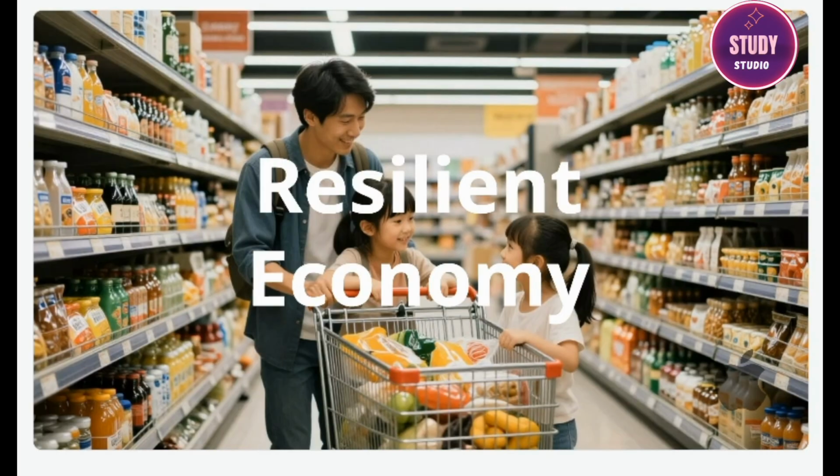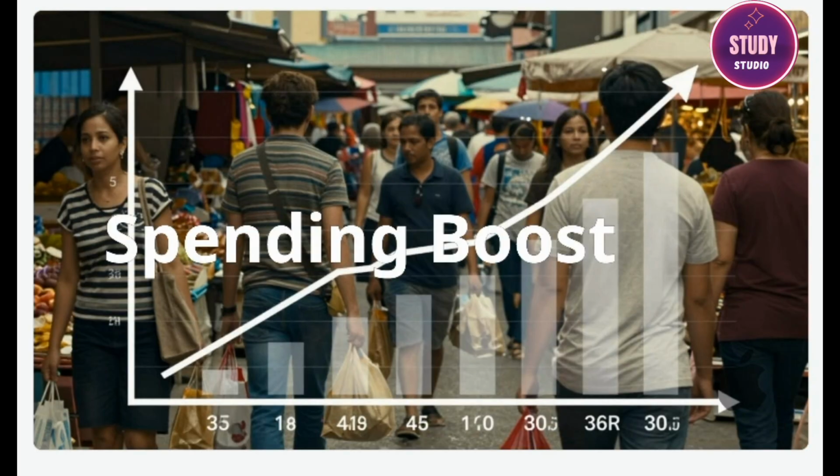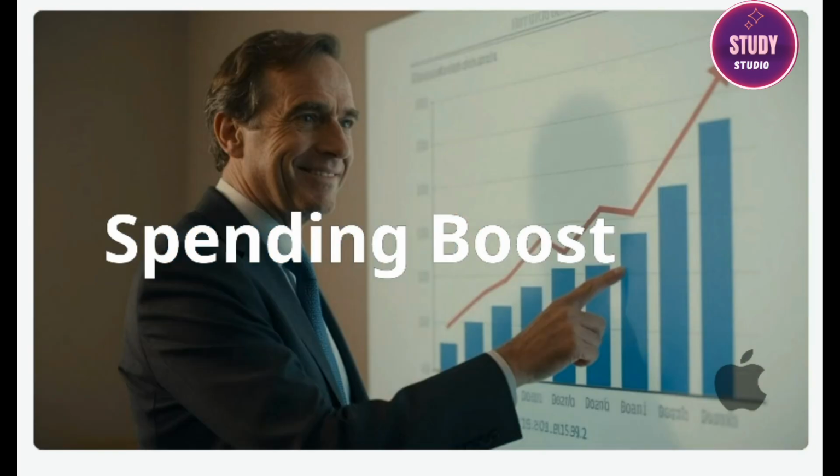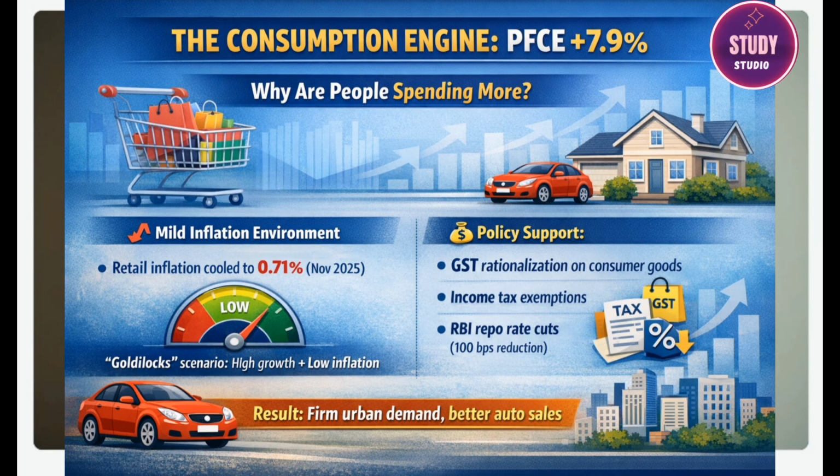What's behind this spending boost? First, a period of mild inflation increased people's purchasing power. Retail inflation cooled down through 2025, even dropping to a record low of 0.71% in November 2025. It's what economists love to call a Goldilocks scenario: high growth and low inflation. The perfect recipe for consumption.